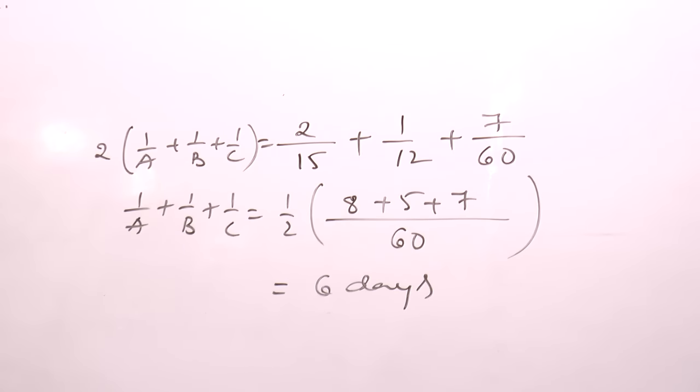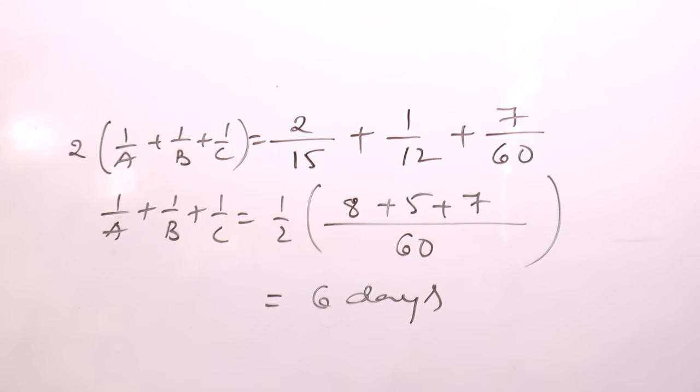Next. The area of rectangle is equal to area of the square whose diagonal is 6 root 14 meters. If the difference between length and breadth of the rectangle is 9, what is the perimeter of the rectangle? You are asked about perimeter of rectangle, which is 2 into L plus B.